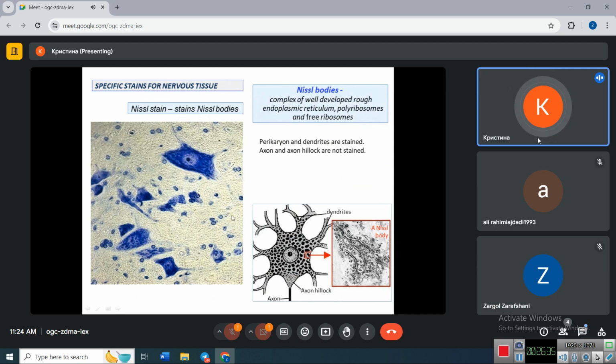All the cytoplasm is filled with this protein synthesizing apparatus, which is called Nissl bodies. Nissl bodies are found in initial segments of dendrites, so dendrites are visible in this staining, but they are absent in the axon and its axon hillock. So axons cannot be visible in this staining. The processes which we see are dendrites. Axons are not visible.